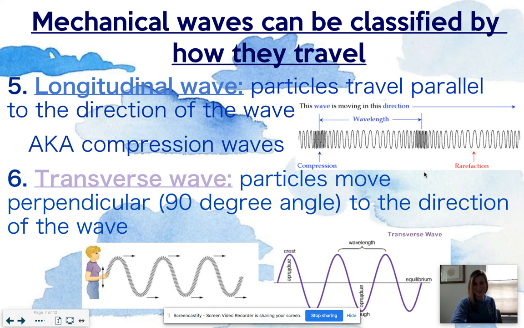Transverse waves are another type of wave where the particles move perpendicular, that means at a 90-degree angle, to the direction of the wave. So the particles move up and down, and the wave will be traveling left and right. Transverse starts with a T, and I remember this because T's make 90-degree angles when you draw them. In this picture, the person is shaking the slinky up and down, but the wave is moving left to right. The picture with the purple wave identifies some of the different features of a transverse wave that you may have learned about before. Please pause the video and write this definition down.